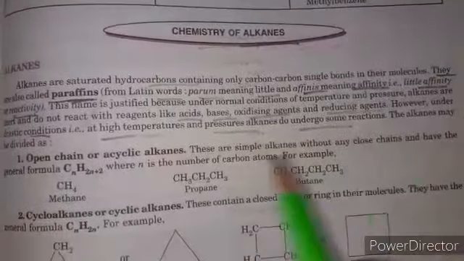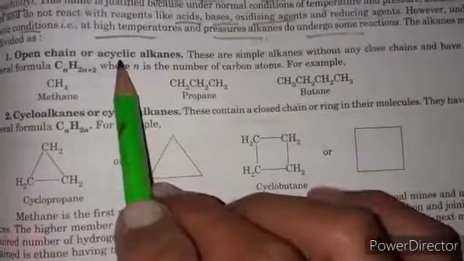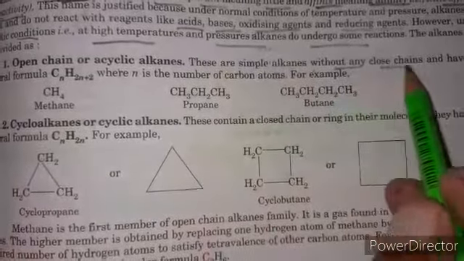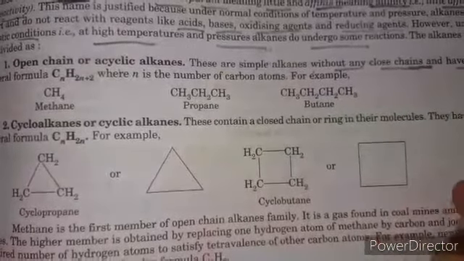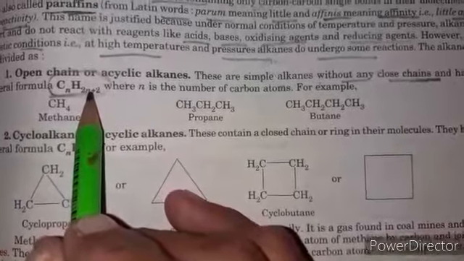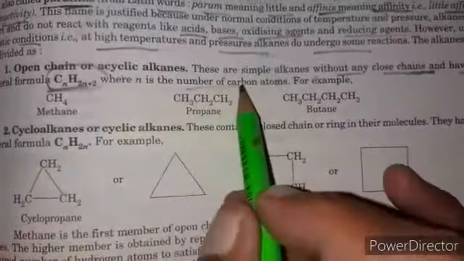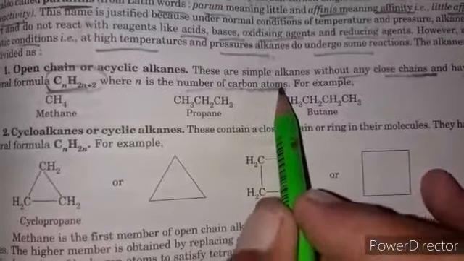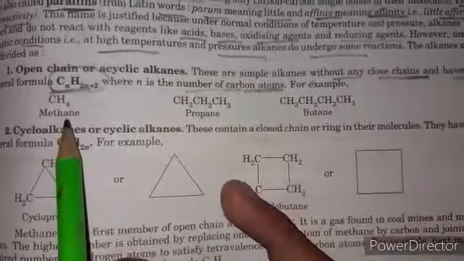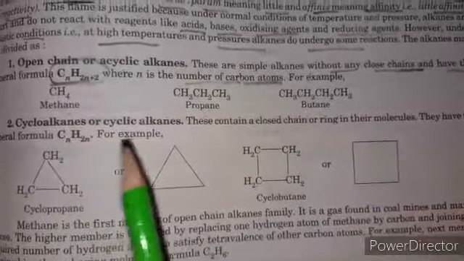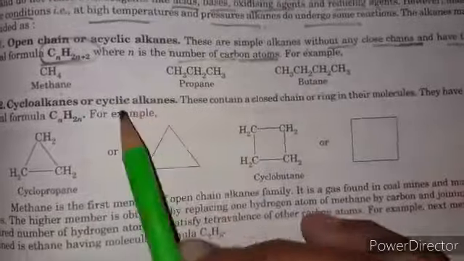So the alkanes may be classified into, first, open chain or acyclic alkanes. These are the simple alkanes without any closed chain and have the general formula CnH2n+2, where n is the number of carbon atoms. For example, methane, propane, butane. Second type, cycloalkanes or cyclic alkanes.